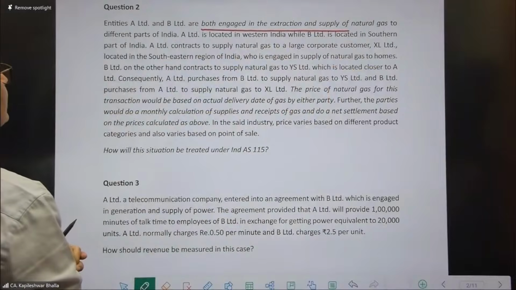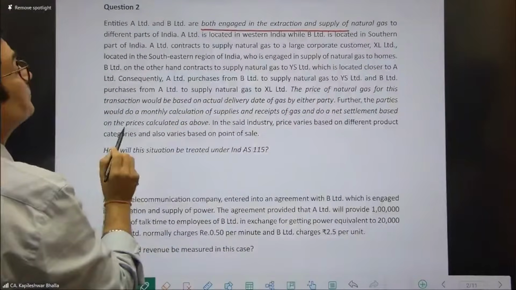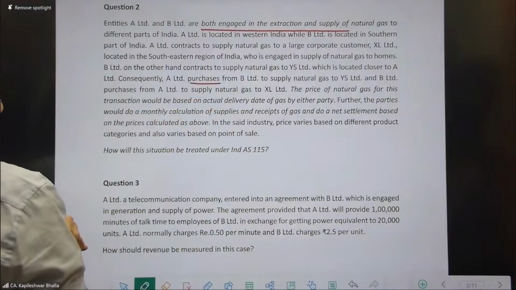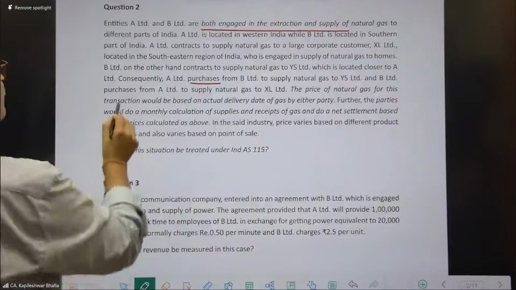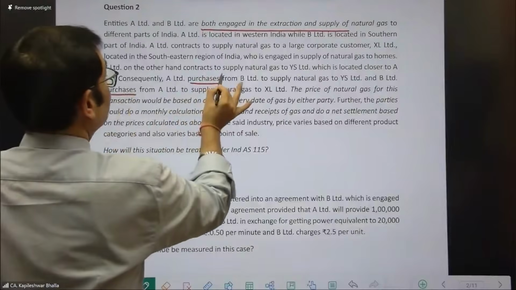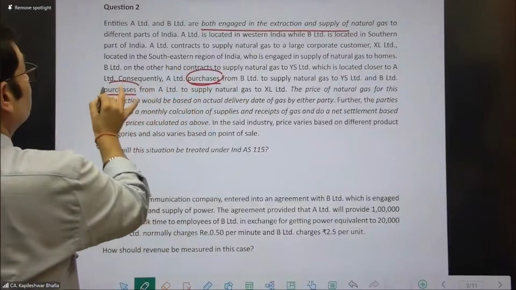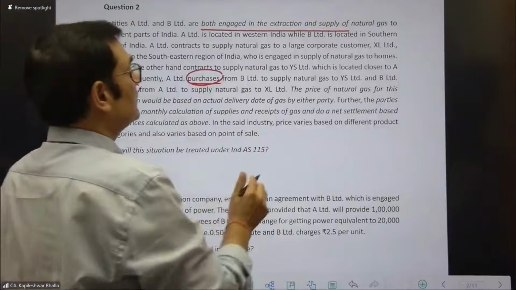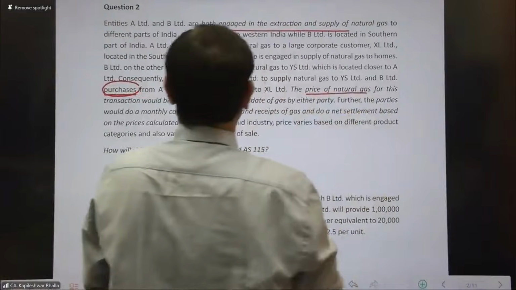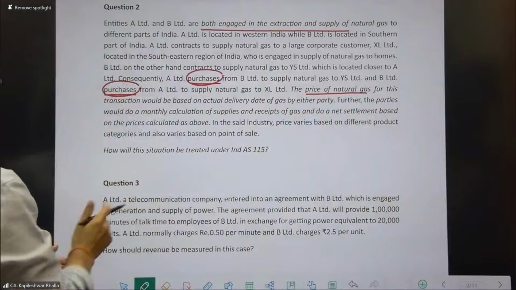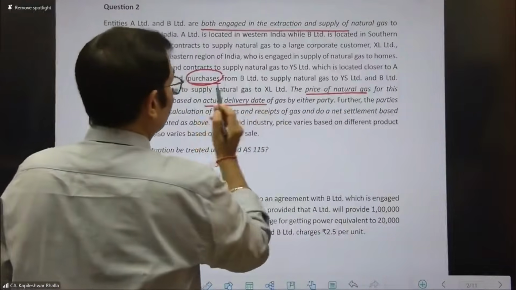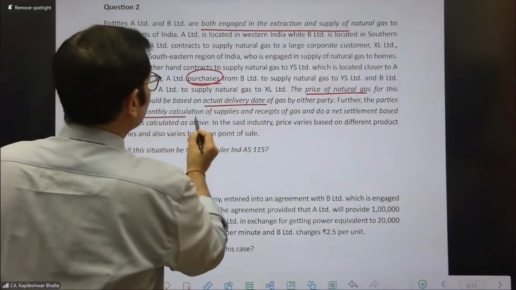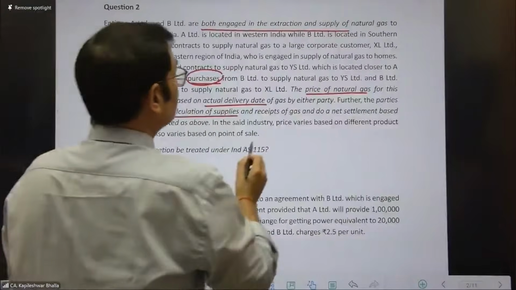And we also read very clearly that A is making a purchase from B, and that B is also making a purchase from A. I was just highlighting the words A purchases from B and B purchases from A. Then the further facts entered: the price of the natural gas for this transaction is based on the actual delivery date of the gas. Further, the parties would also do monthly calculations of supply and receipt of gas.